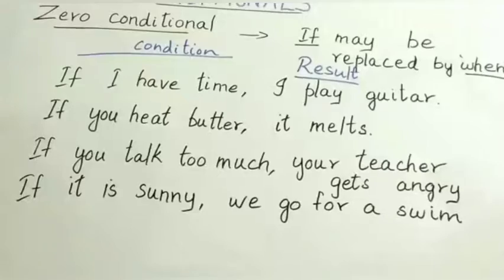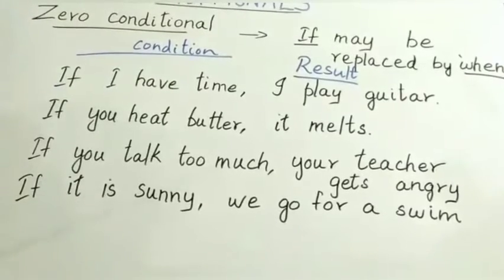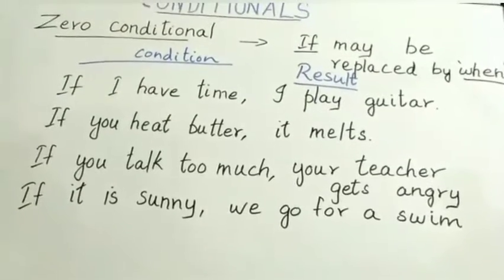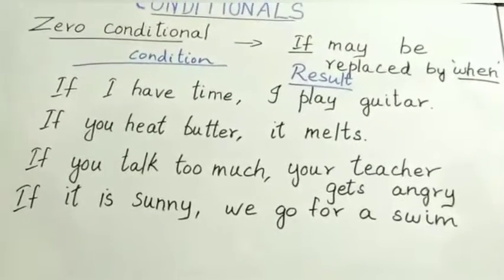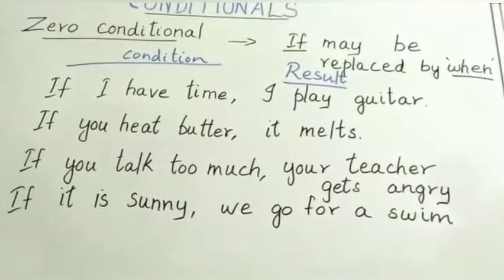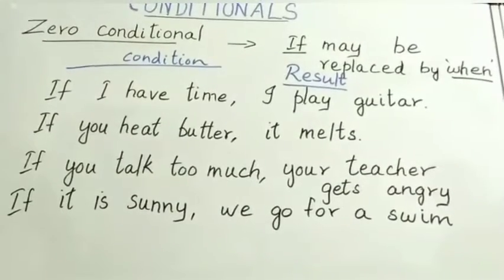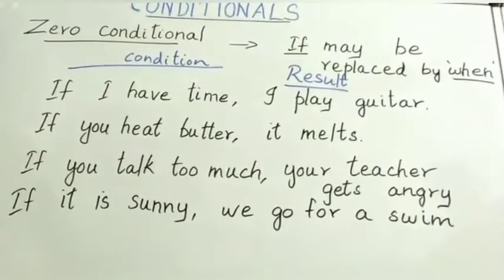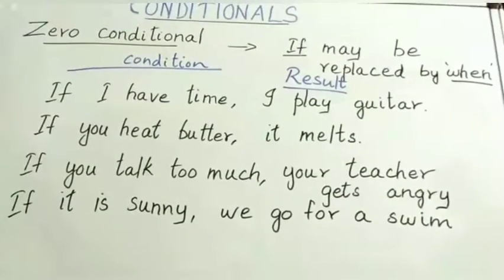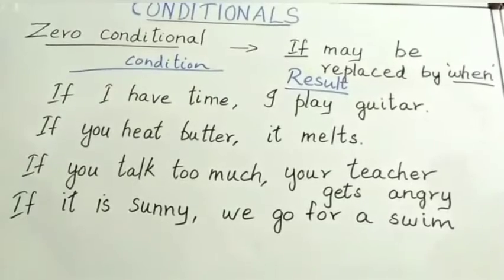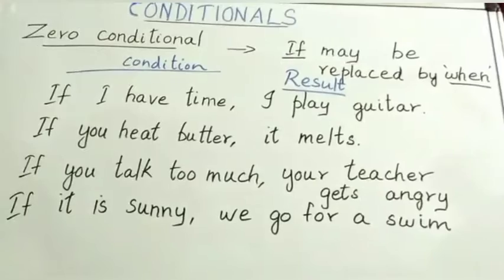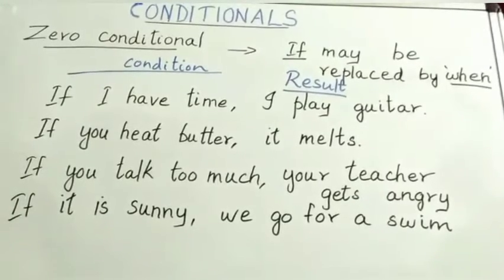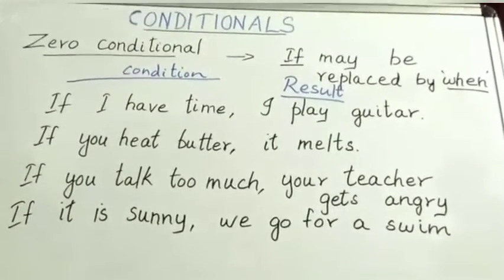So you see the example: if I have time, I play guitar. In both places we are using present simple: if plus present simple, and in the result also, subject plus present simple. Second sentence: if you heat butter, it melts. Heat is present tense, and here also melts is simple present. Moving on to the third one: if you talk too much, your teacher gets angry. If you talk too much, that is the condition; your teacher gets angry, that is the result.